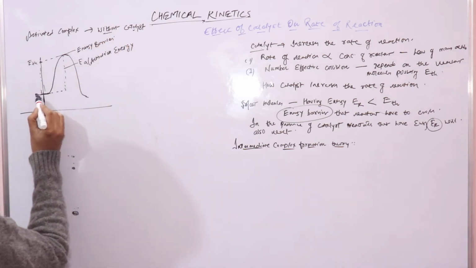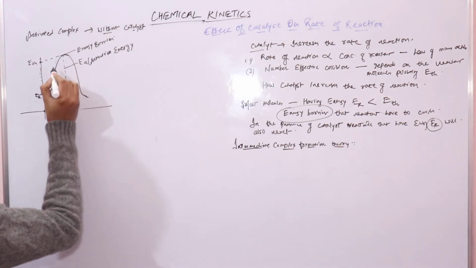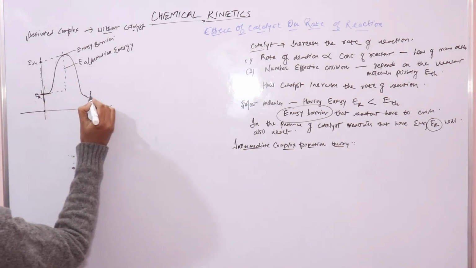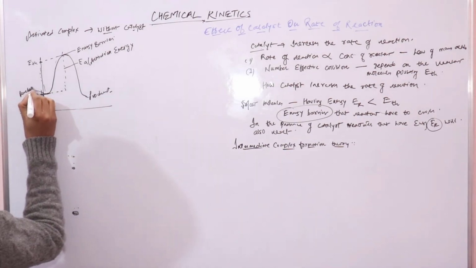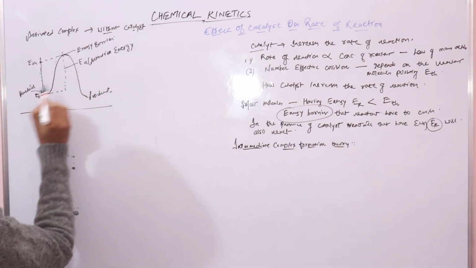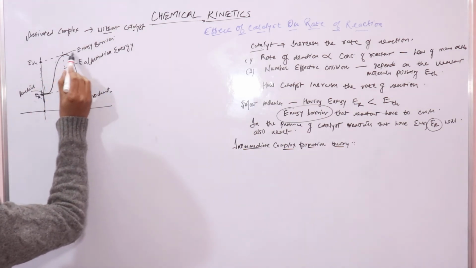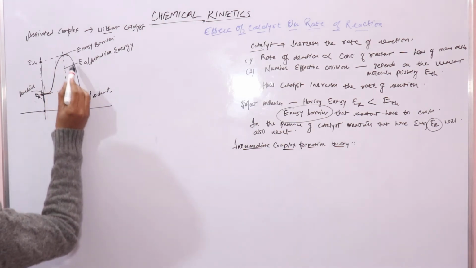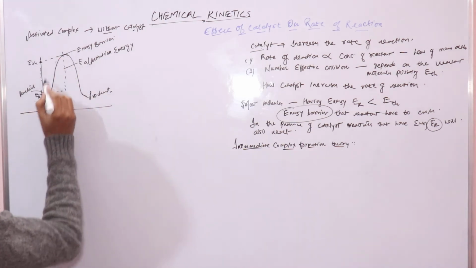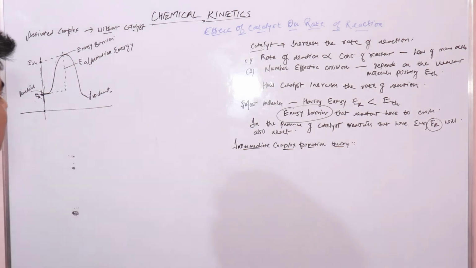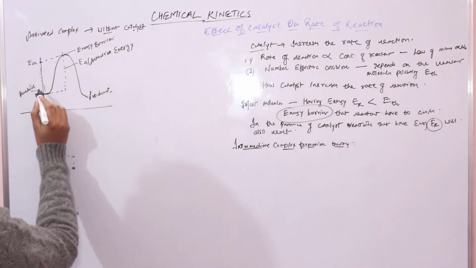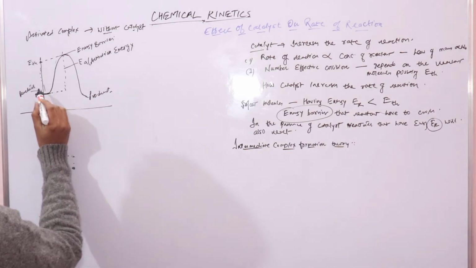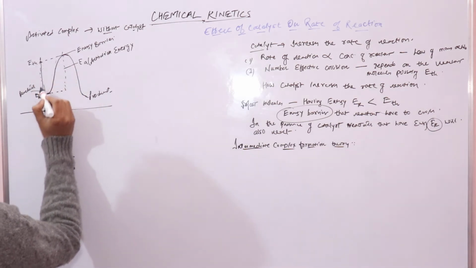So all reactant molecules have to cross this energy barrier, which is a hump between these reactants and these products. These are your reactants and these are your products, and this hump between reactants and products is your energy barrier. So all reactants have to cross this hump, this energy barrier, to form products or to undergo chemical reaction. Now the activated complex will get formed only between reactant molecules that could acquire energy equal to threshold energy.